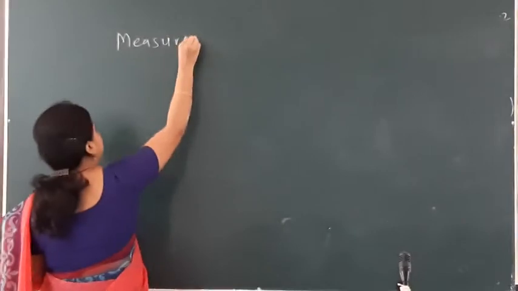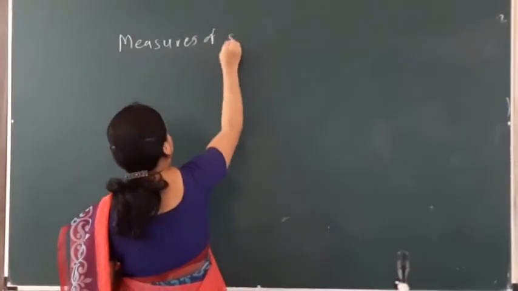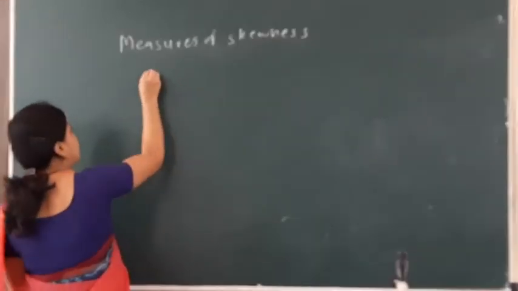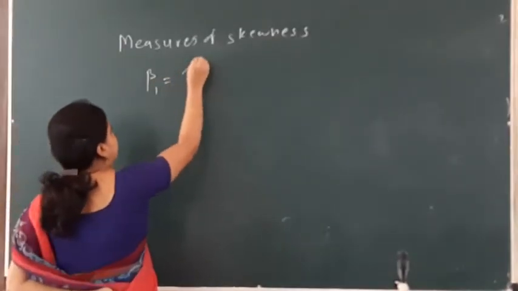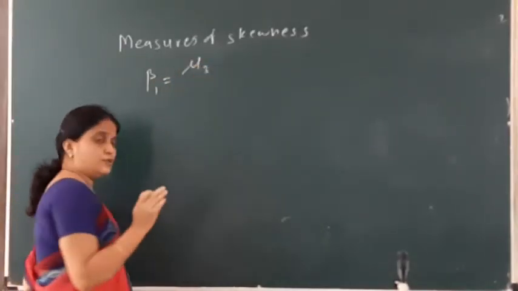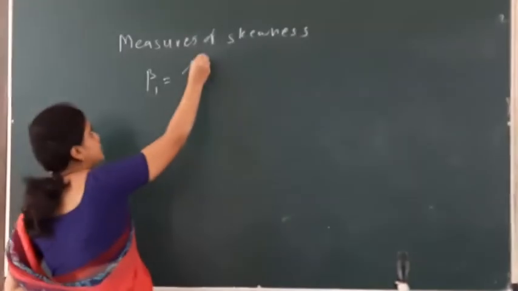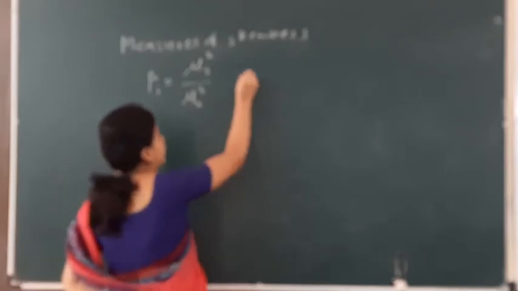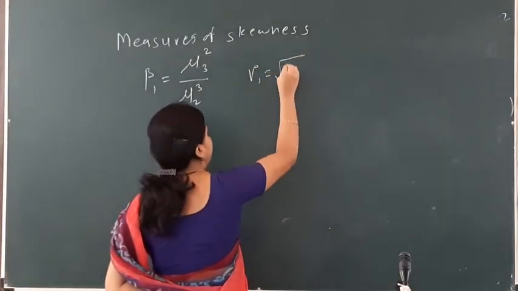So the measures of skewness are beta 1 and gamma 1. The formula for beta 1 is mu3 square divided by mu2 cube, and gamma 1 is the square root of beta 1.